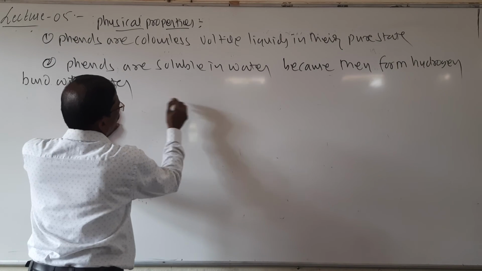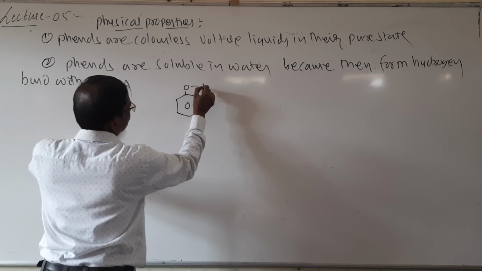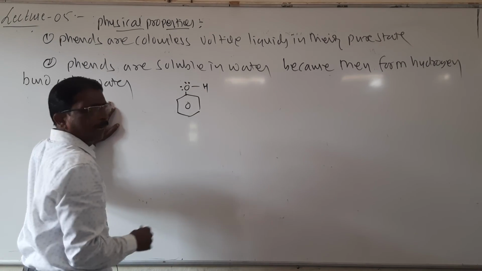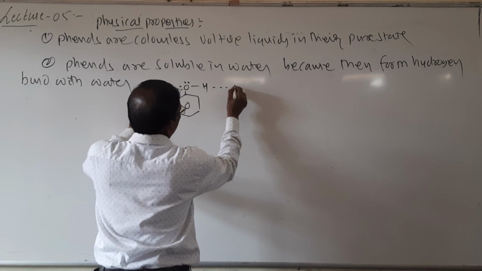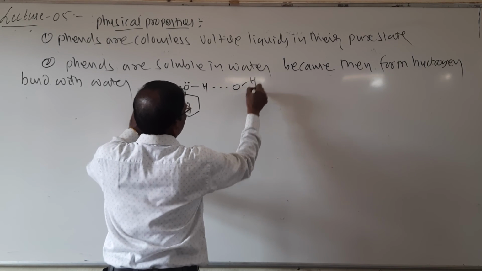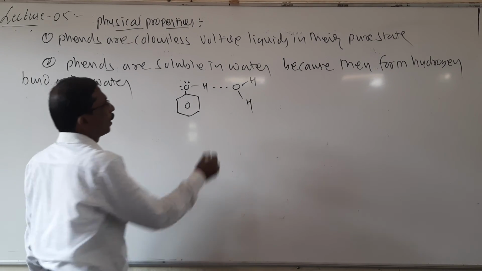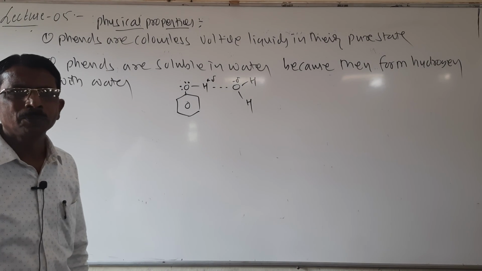Look here, students. Here I will write. Here it is phenol, and here it forms a hydrogen bond with a water molecule.